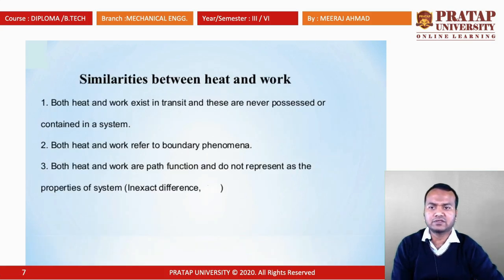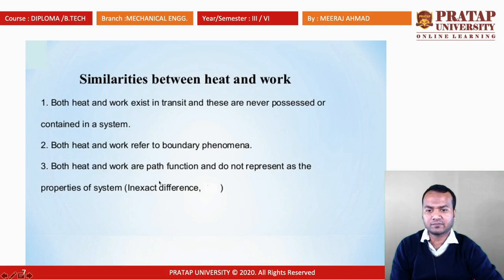What is the similarity between heat and work? Heat and work exist as transient forms which can be transferred from one body to another, and they are never possessed or contained in a system. Both heat and work transfer refer to boundary phenomena. So, if work and heat are transferred across the boundary, you can say that heat and work transfer take place. They should always be transferred across the boundary.